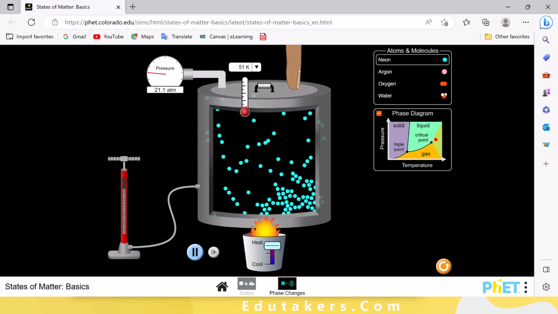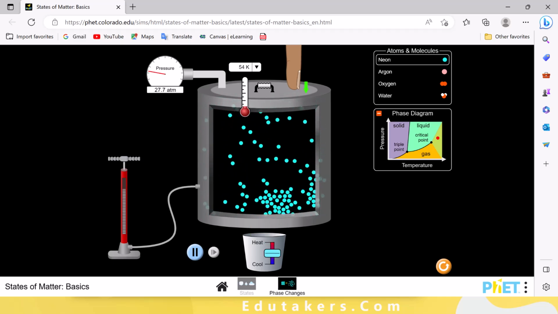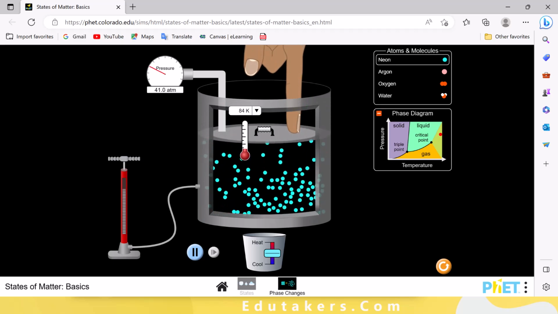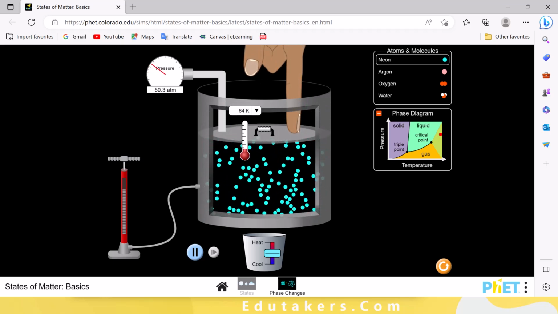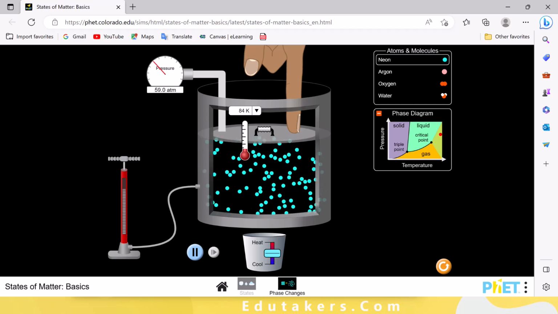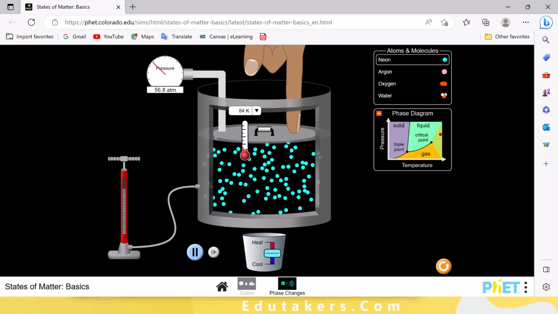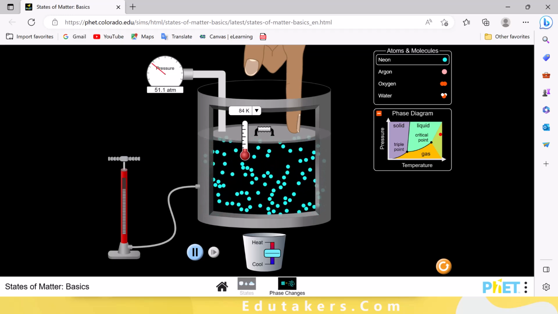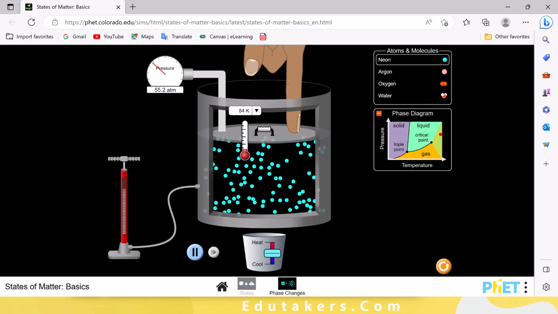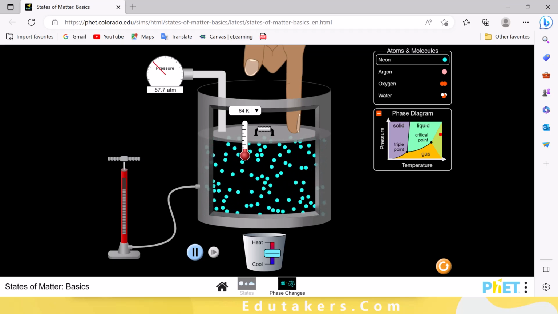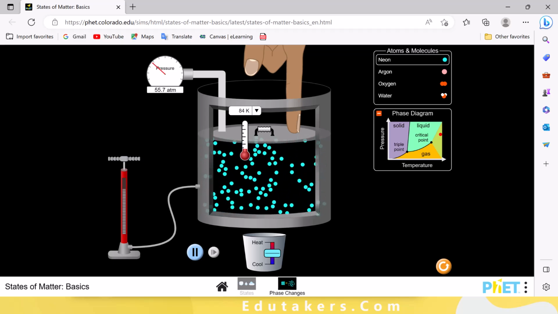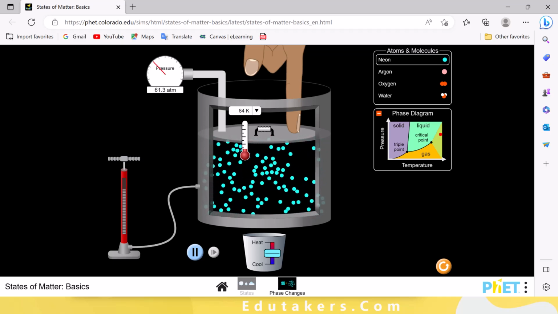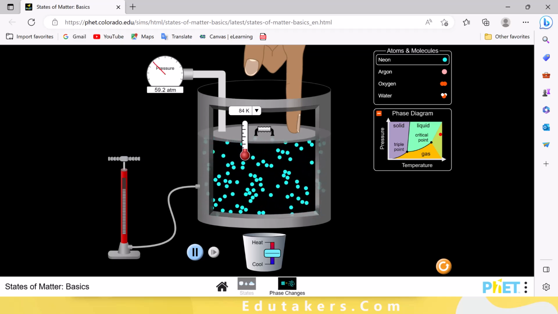You can also see here the effect of the temperature. Let's bring it below. Now you can see the collisions increase when the pressure increases. Here the pressure is going to increase. By increasing the pressure, the collisions per second between the molecules of the gas increase and they collide with the walls of this container very rapidly, changing their direction. So there would be a change in momentum due to which the particles exert a force here and there would be pressure.